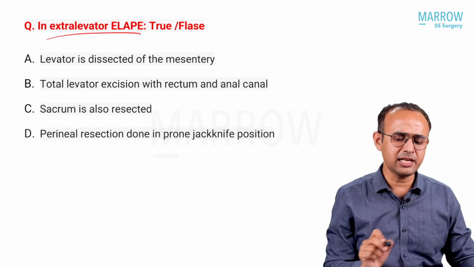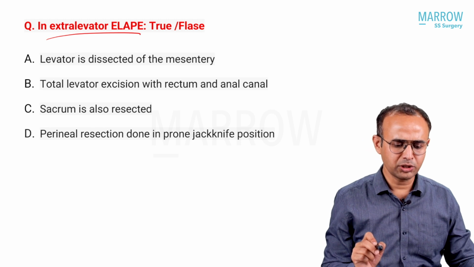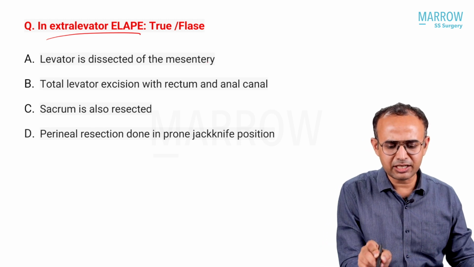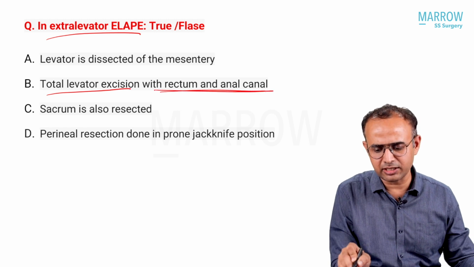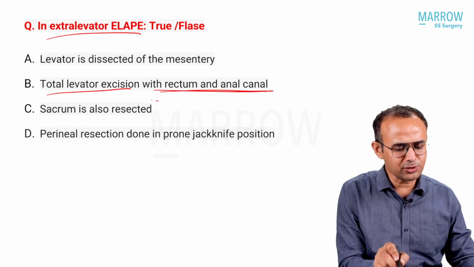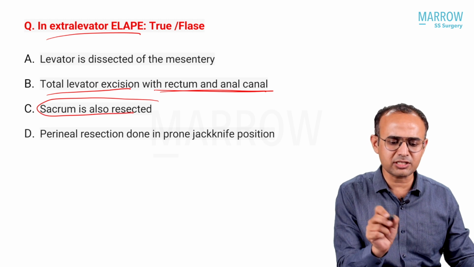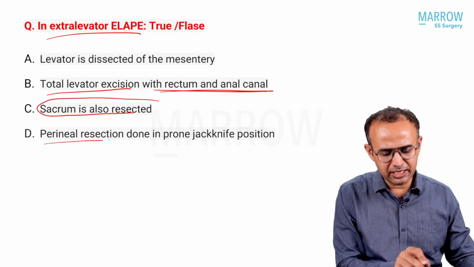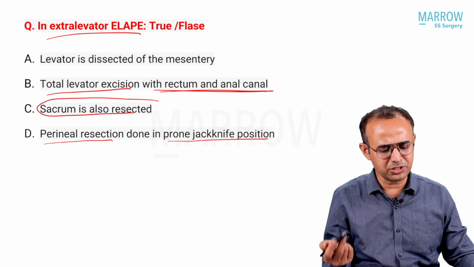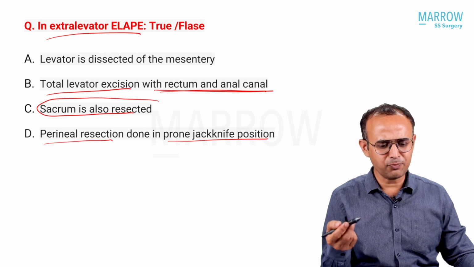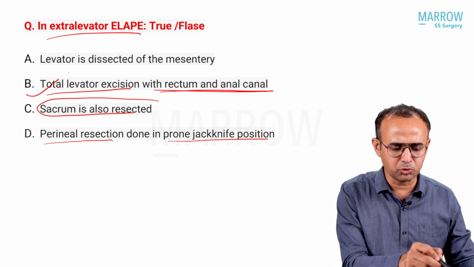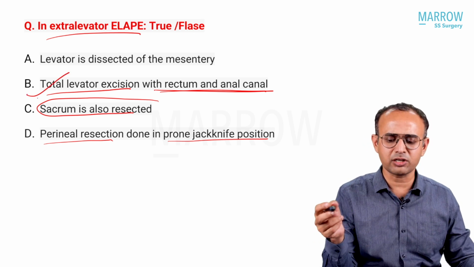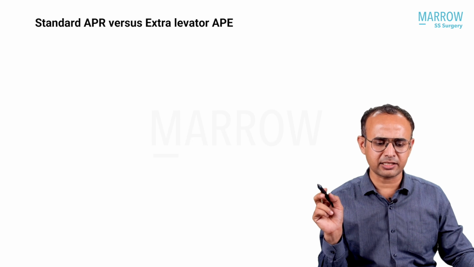Extralevator APR: which one is true? The levator is dissected from the mesentery node, total levator excision with rectum and anal canal, that's true. The sacrum is also resected? No, the sacrum is not resected in ELAPE. Perineal resection is done in prone jackknife position, or it can even be done in lithotomy; that is not the key point. The levator is excised along with the anal canal and rectum.